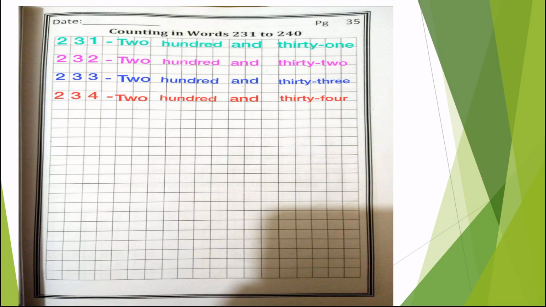231. Now you have to skip the next line and go to the third line. So same, you have to write the single digit in one box. 2 in the one box, 3 in second box, 2 in the third box.